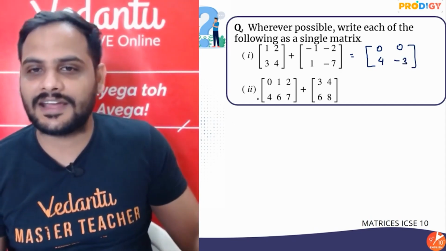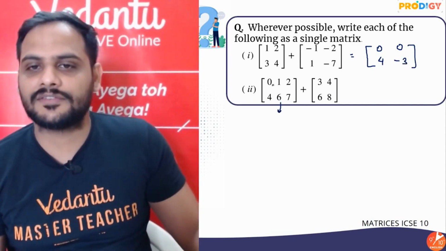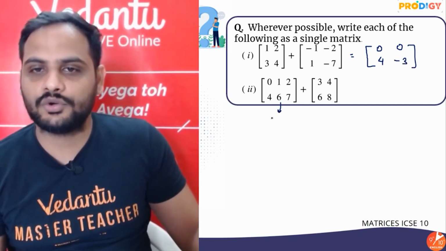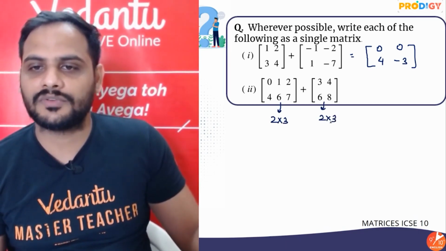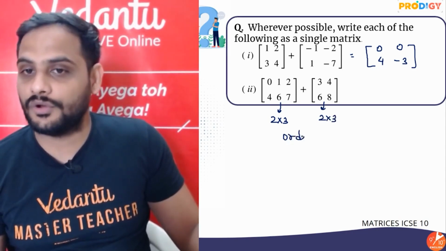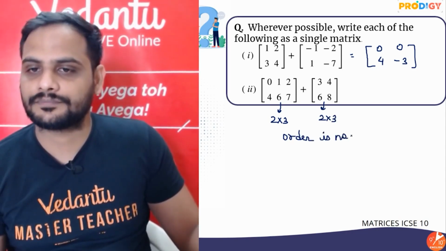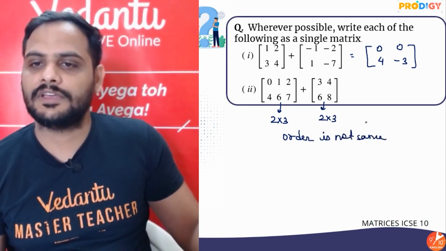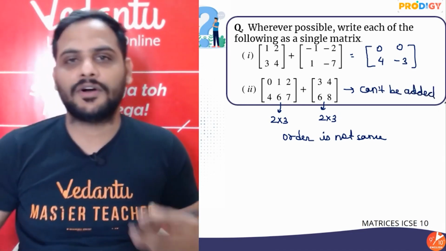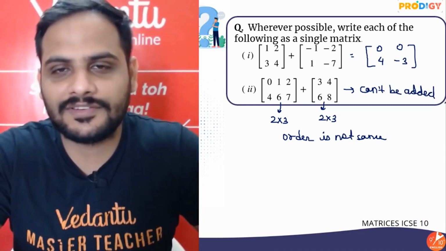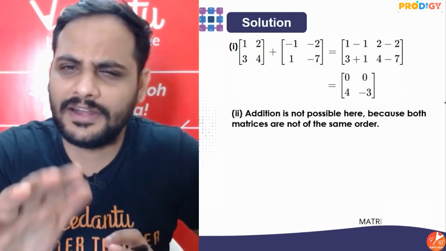Right? Now here guys, if you see the second case, this matrix has 2 rows and 3 columns, and this matrix has 2 rows and 2 columns. So since the order is not the same, we can say they can't be added. They cannot be added because the order is not the same. Obviously guys, addition and subtraction is comparatively easy.